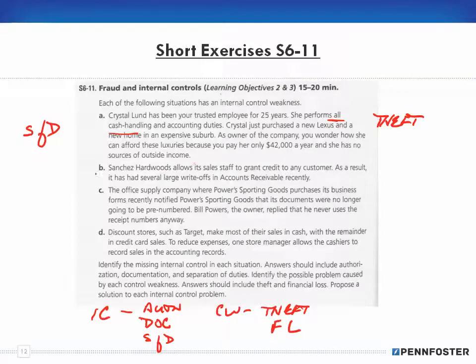That's not giving proper authorization. You don't just have anyone grant anything. That allows for large write-offs, which is a financial loss. Because if they grant credit to anybody and they have poor credit, they're walking out.